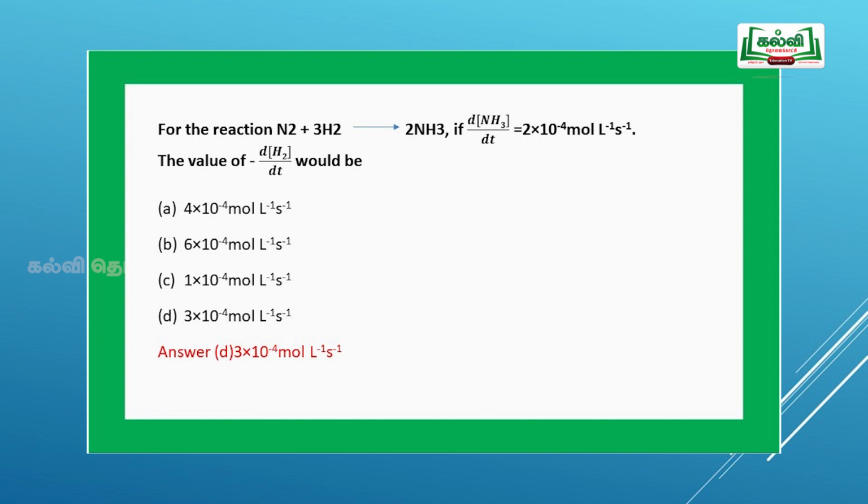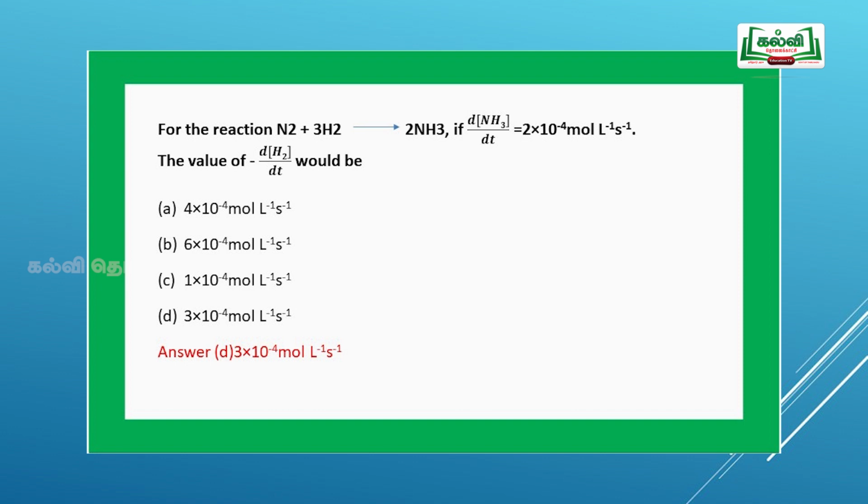We have to calculate minus d[H2]/dt, that is equal to 3 by 2 of d[NH3]/dt. Hence, minus d[H2]/dt is equal to 3 by 2 into 2 into 10 to the power of minus 3. So, the overall value of minus d[H2]/dt is 3 into 10 to the power of minus 3 mol L inverse s inverse.